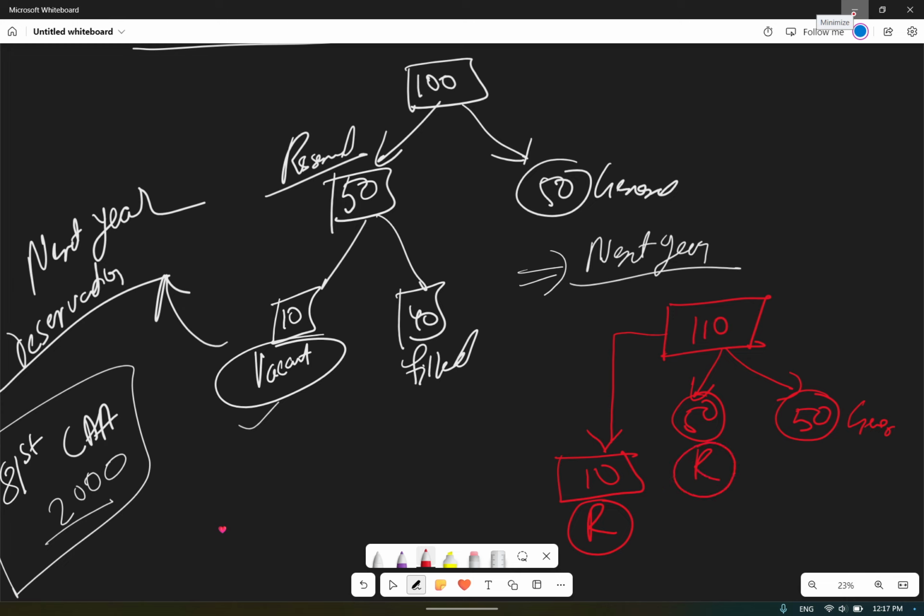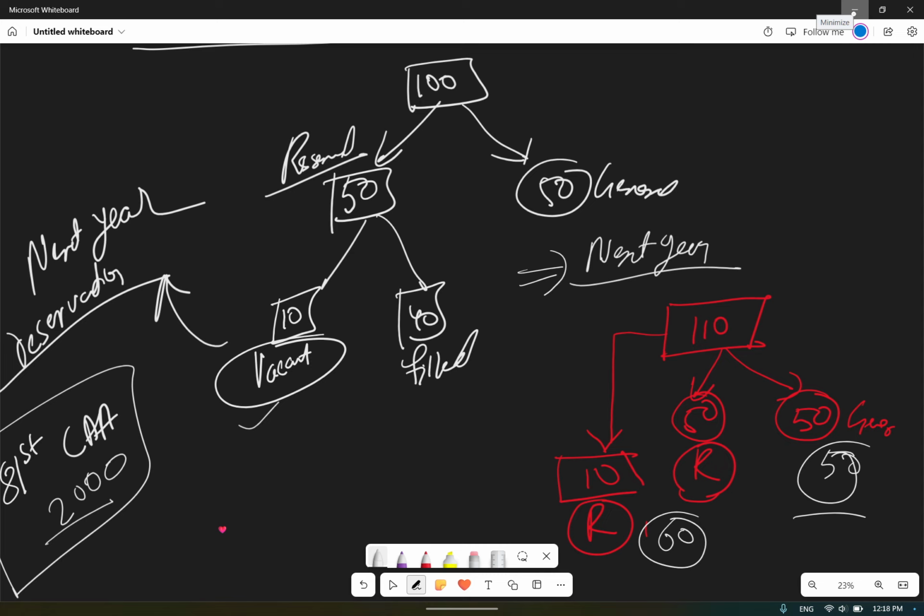So in the next year, the total number of reserved seats will be 60, and the total number of general seats will be 50. So this carry forward policy was directed through Article 16 clause 4B.